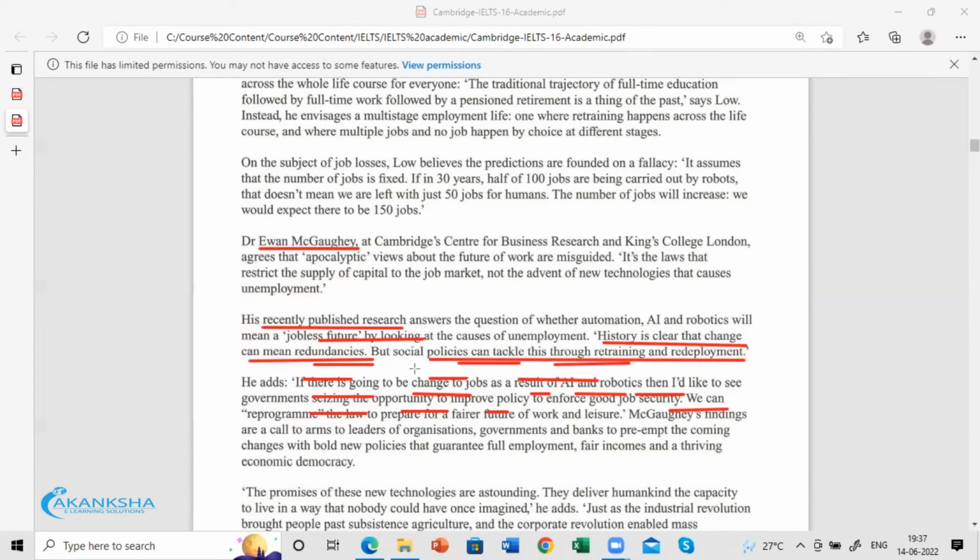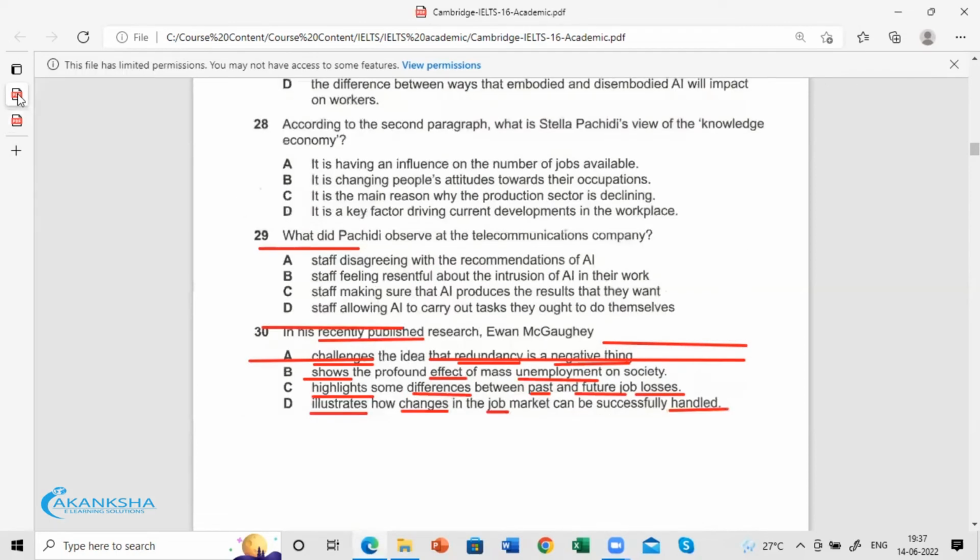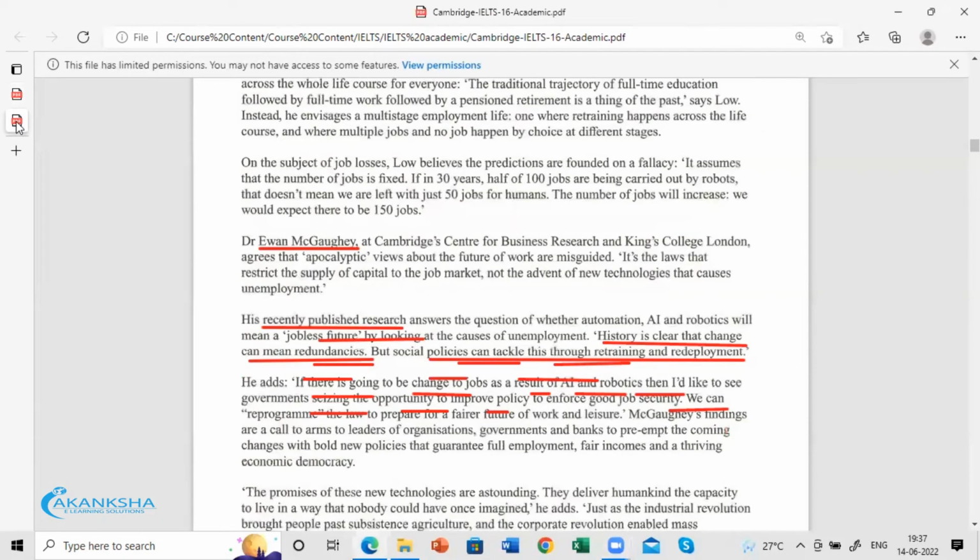So he says change can mean redundancies, but social policies can tackle the redundancy through retraining and redeployment. What is he doing here? He is trying to give a solution. So which of the options supports the line he says? The last line: social policies can tackle this through retraining and redeployment.